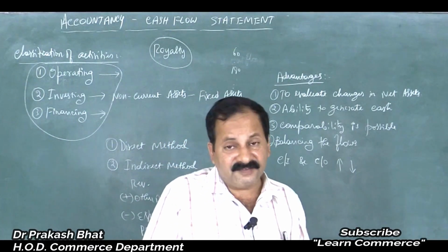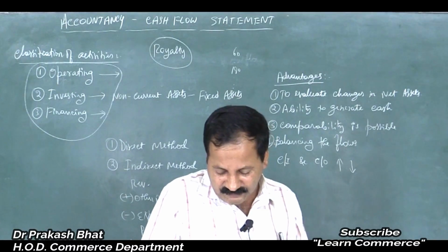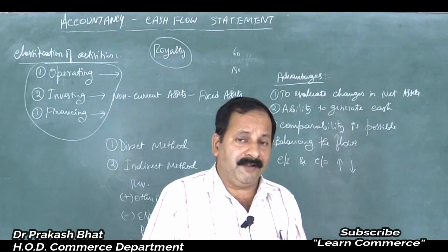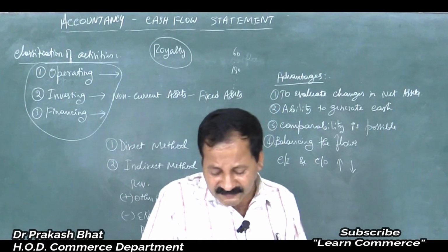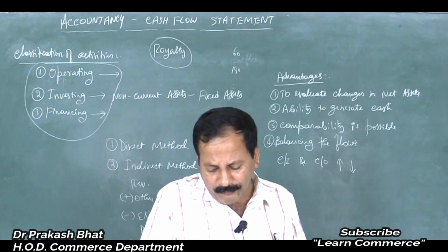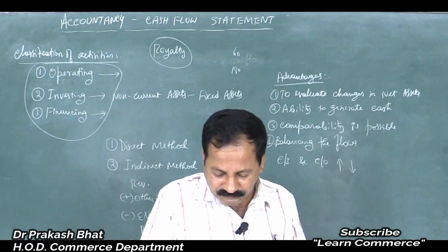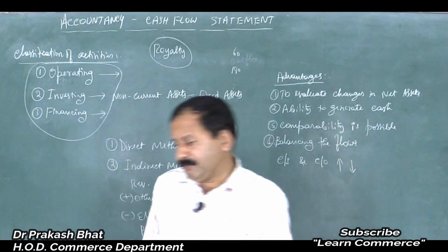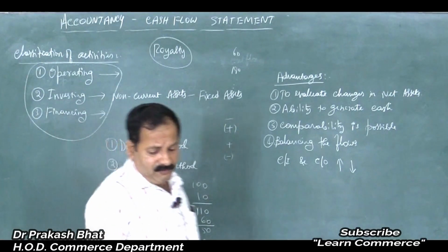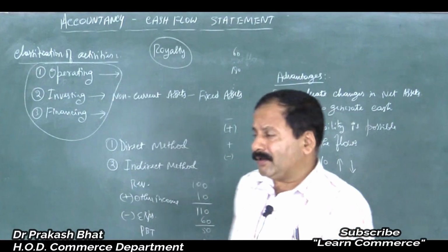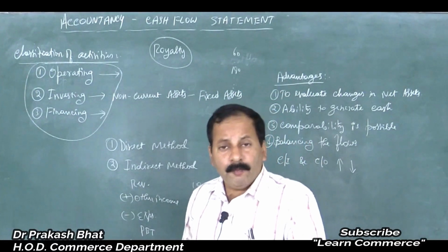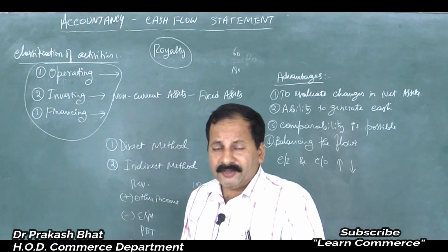When we sell all these assets, it comes under inflow from investing activities. Then receipt of interest and dividend, isn't it? That comes under investing activities, that is inflow. Remember, any interest that is generated for a financing company becomes operating activity and not investing activity.